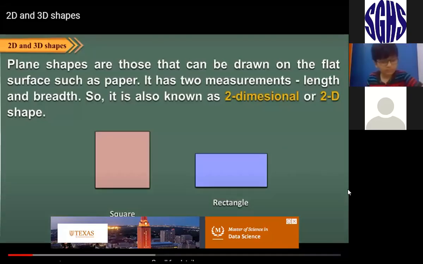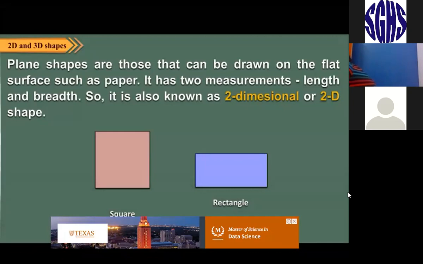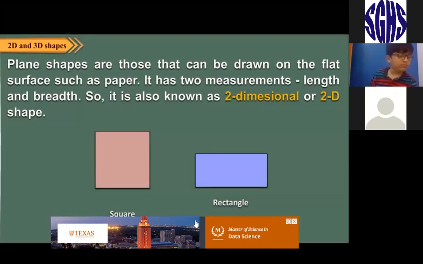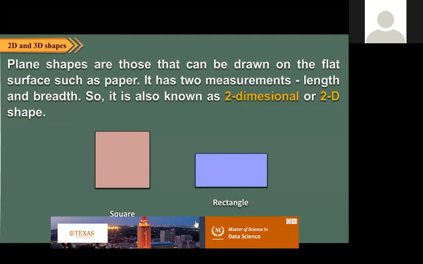It can be drawn on a flat surface such as paper. It has two measurements, length and breadth. So it is also known as two-dimensional or a 2D shape.